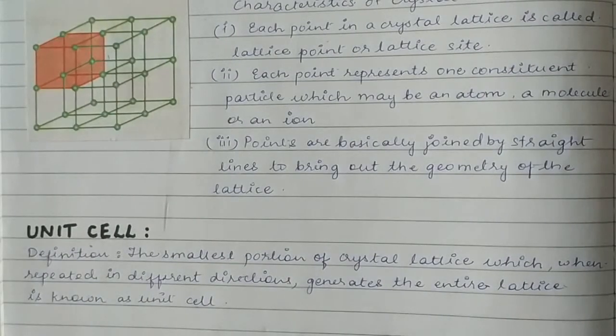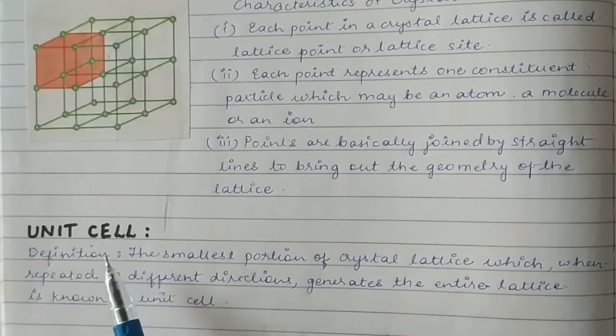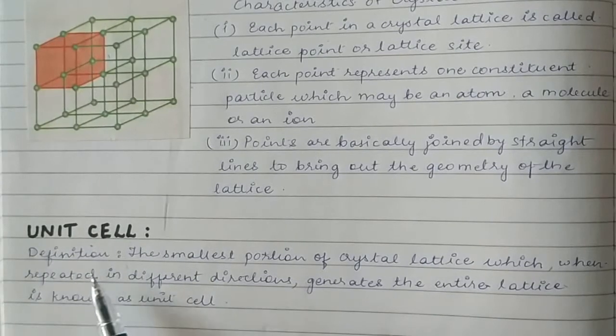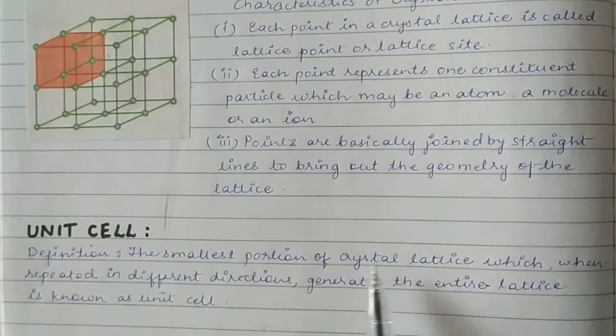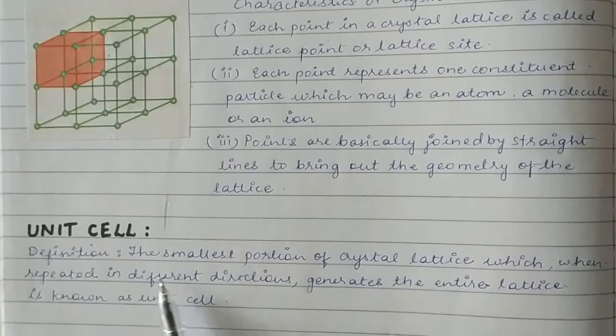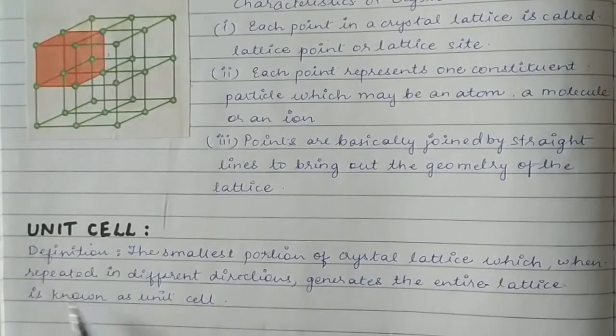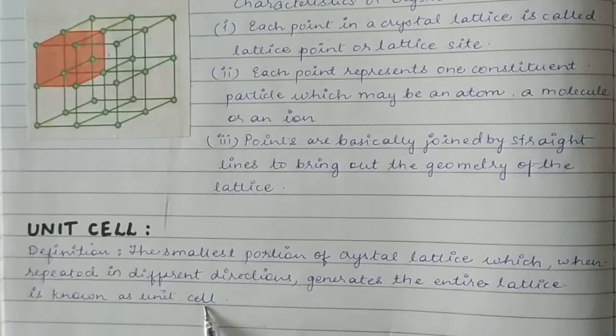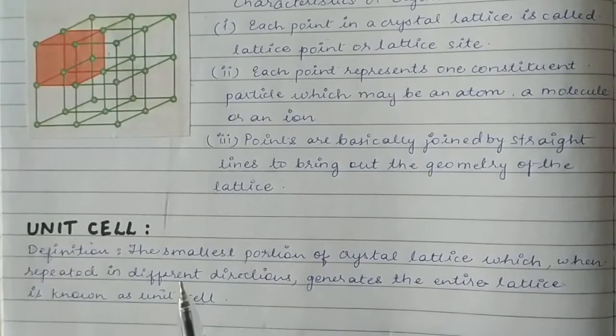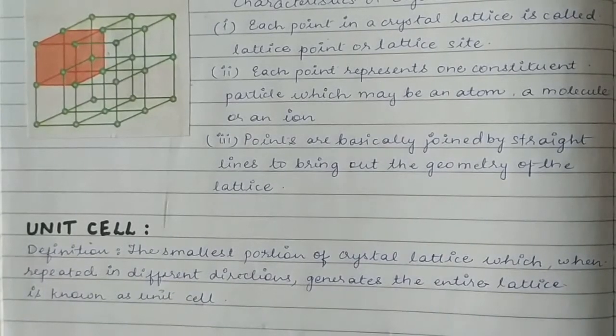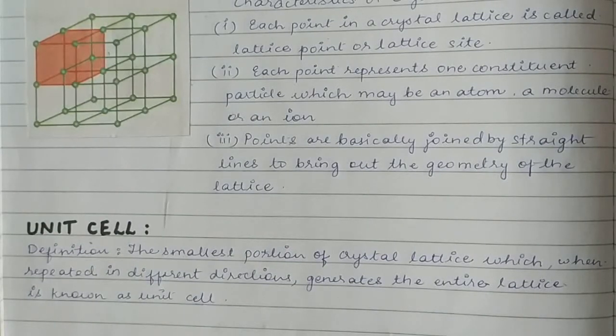The next definition is that of unit cell. What is unit cell? The smallest portion of crystal lattice which when repeated in different directions generates the entire lattice is known as unit cell. As I said, the example of building a house or building a wall, whenever you have various bricks arranged in a regular arrangement, that makes a wall.